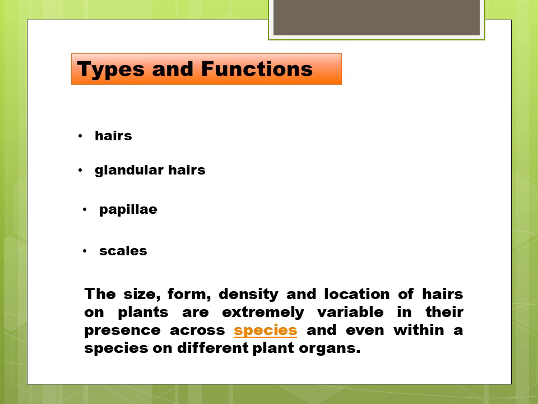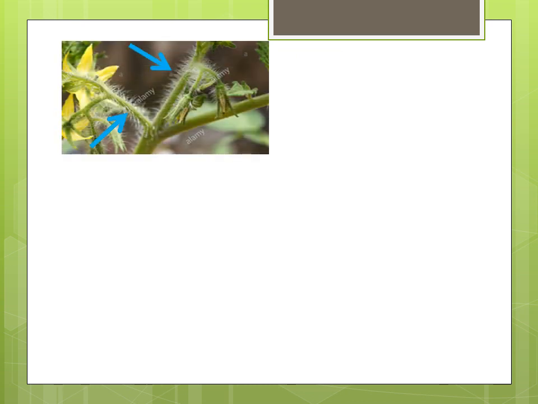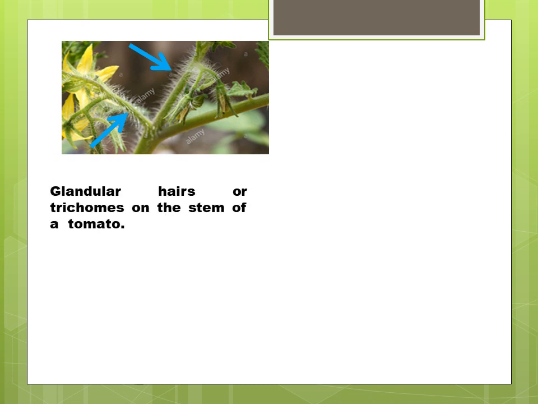So there is a diversity regarding their size, form and density. In this diagram, the blue arrow is indicating white hair-like structures on the stem of the tomato plant. These are the glandular trichomes that are present in tomato plants.